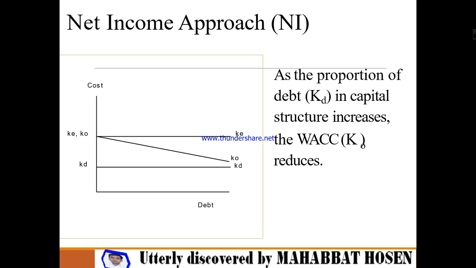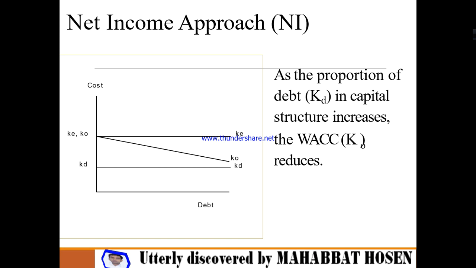Here, as the proportion of debt, that means KD, in the capital structure increases, according to the net income approach, as debt capital increases, the cost of capital, that means KO, reduces.